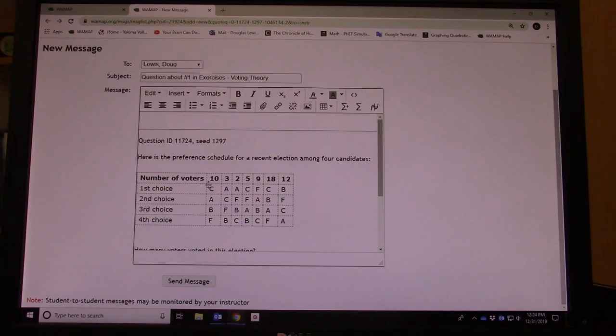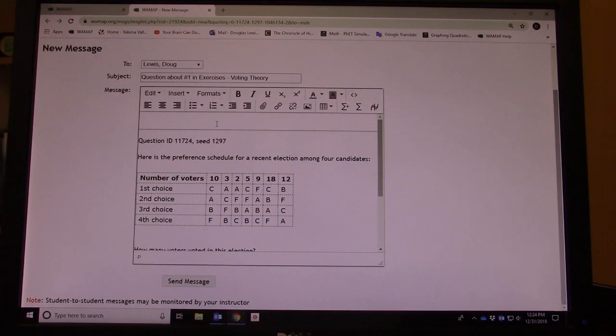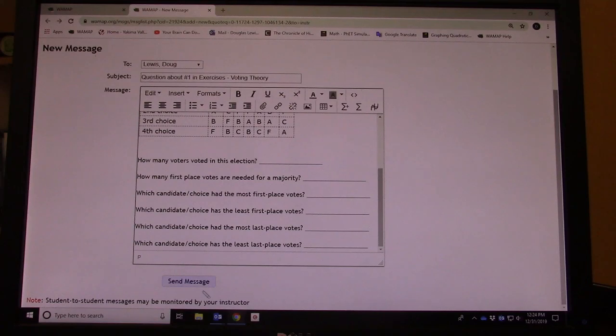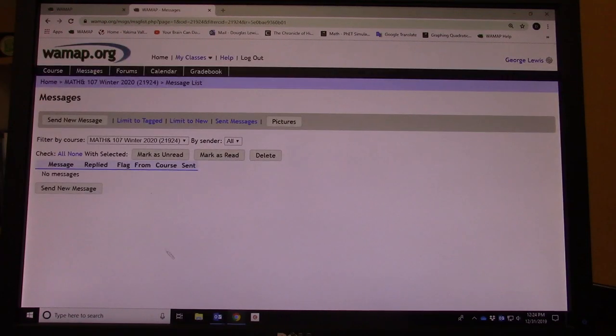So you don't have to write out the question. In here you can write, well, I'm having difficulty on the fourth or fifth part of this problem. I tried this and it's not working, or I'm not sure what to do after I do such and such. So you just send me a message, and then either later that day or the next day I'll get back to you, usually within 24 hours. Then you click send a message, and I'll go ahead and send the message. So now that's on the message page.